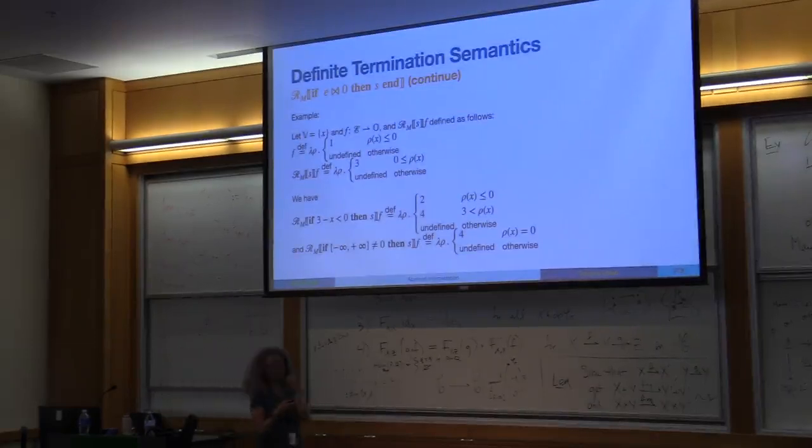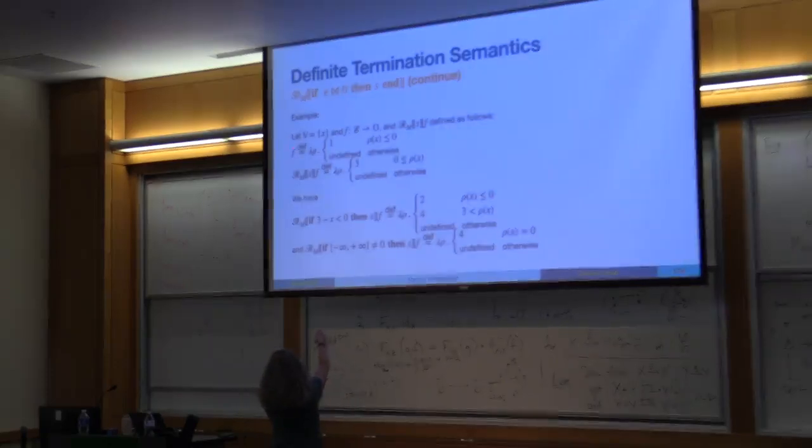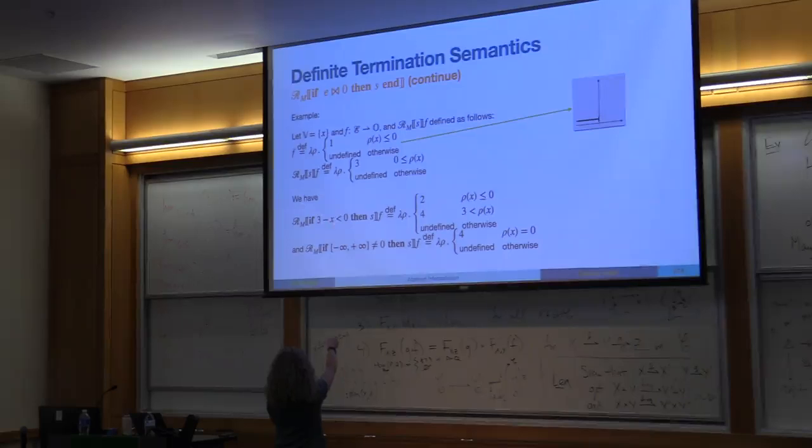Sorry, I have pictures this time. Okay, so we have this function here. This is after the if then else. The if then else that we consider is this one here. The expression is x is strictly greater than 3. If so, we do s. Otherwise, we just go to f.